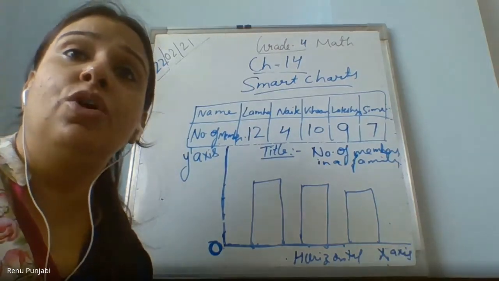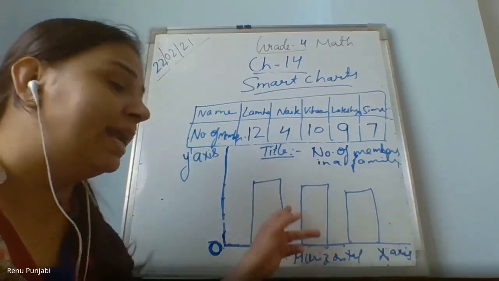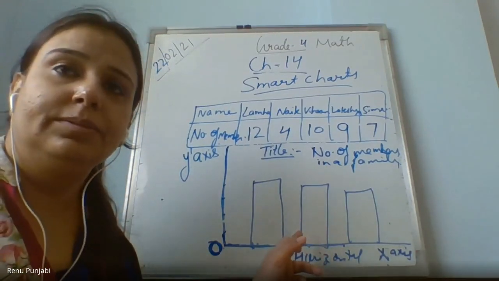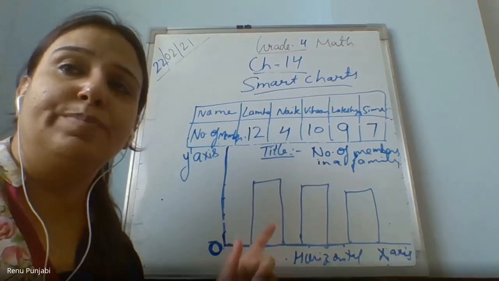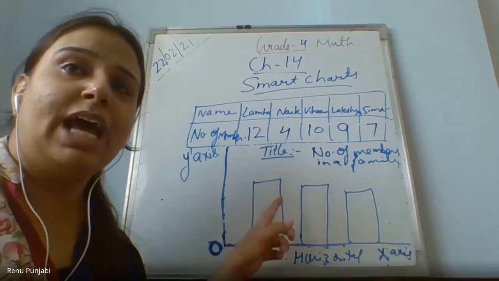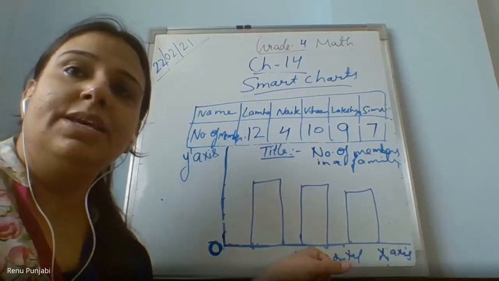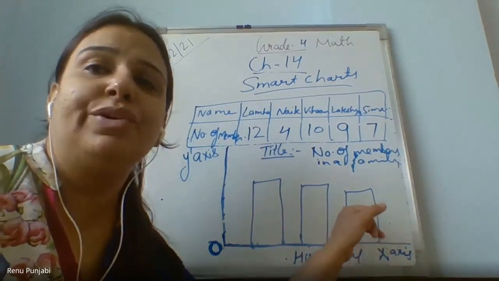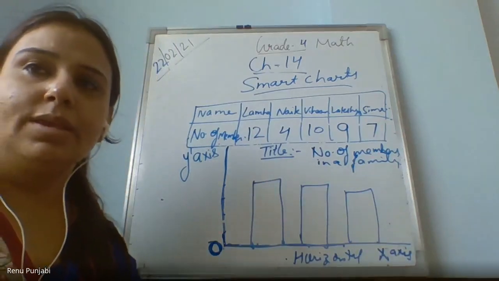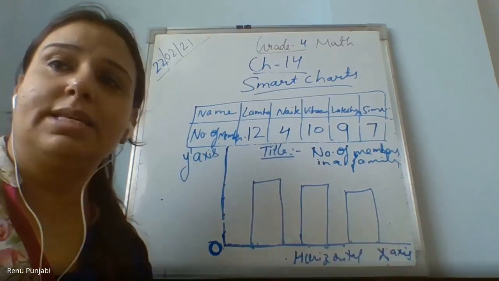Write in the chat box. No one will unmute their mics. Write the answer in the chat box. Which type of bar graph is this? Write full answer. And I am expecting from everyone. What, ma'am? Give the answer. Please give the answer. I have drawn some bars and I am asking which type of bar graph is this?